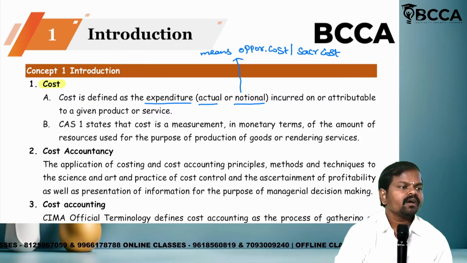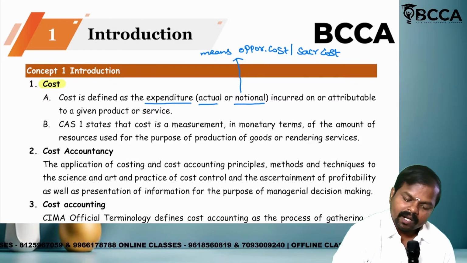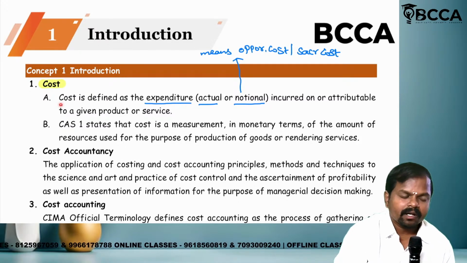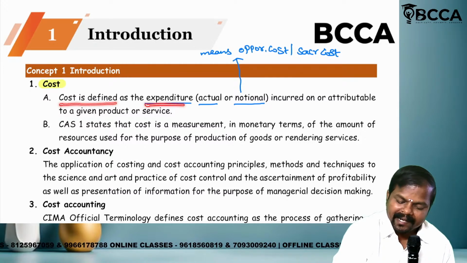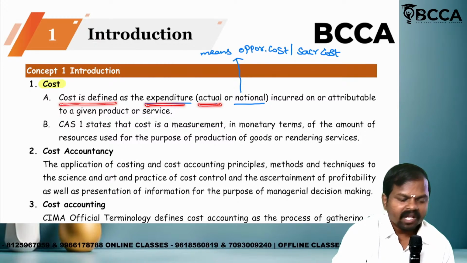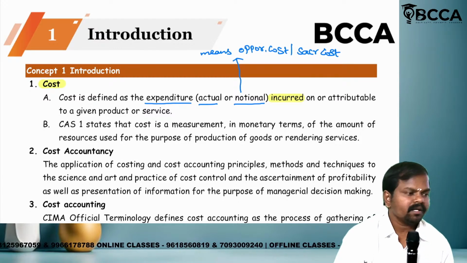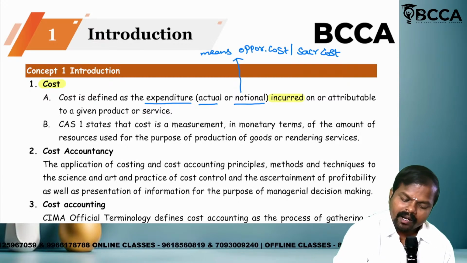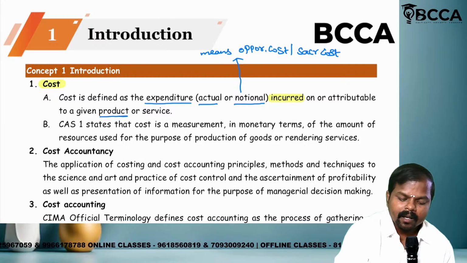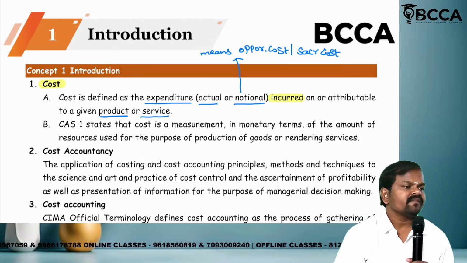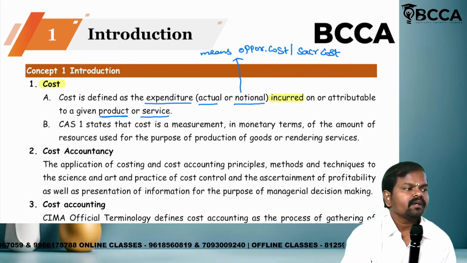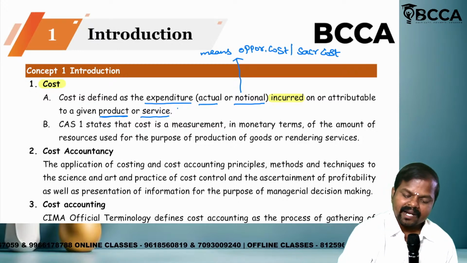You wrote? Clear? Now tell me, what is meant by cost? Cost means expenditure, either actual or notional, incurred on or attributable to a given product or service is called cost.